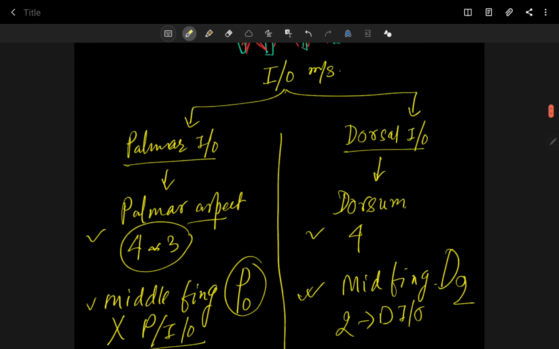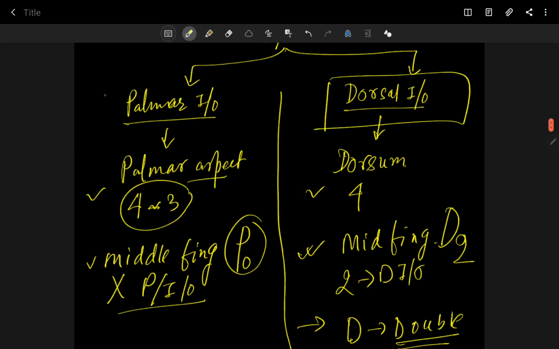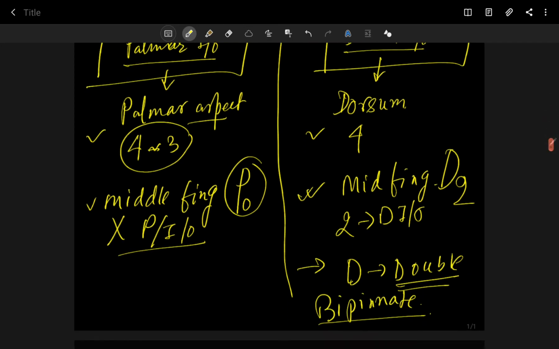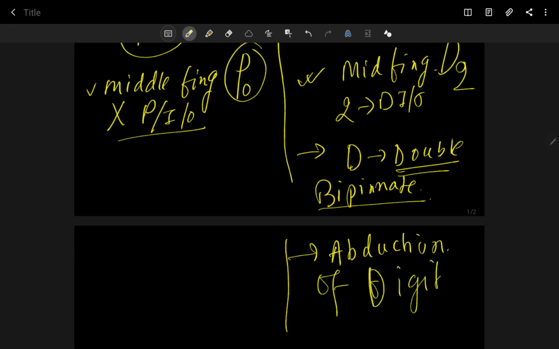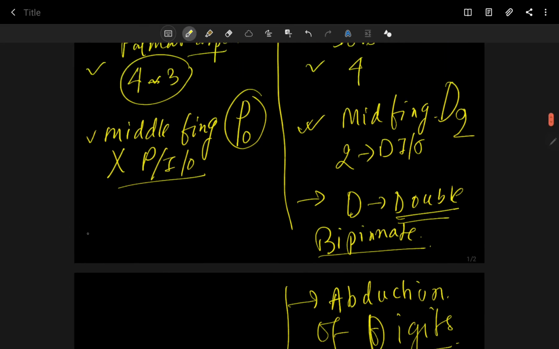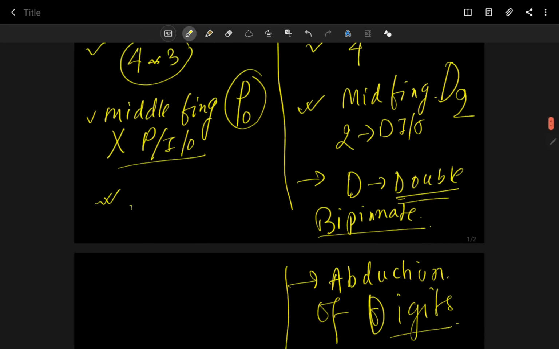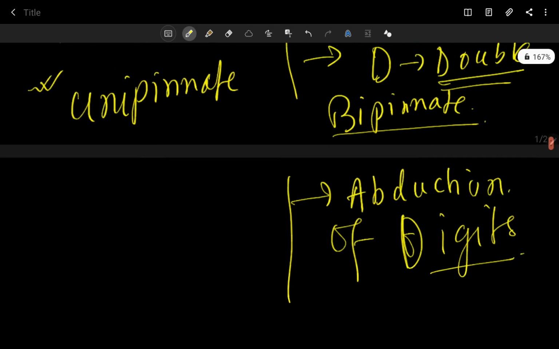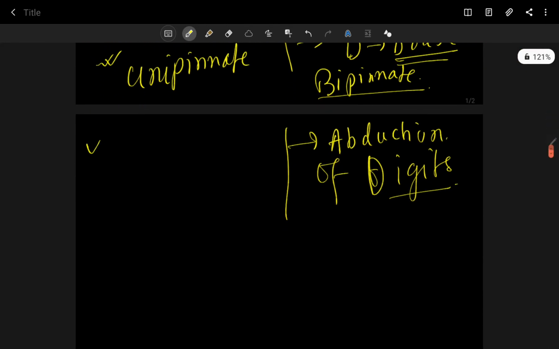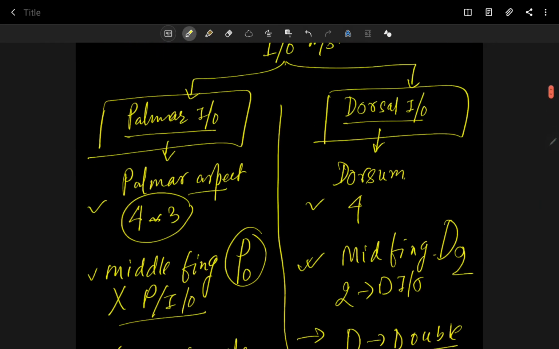So this is the dorsal interossei column, and this is the palmar interossei column. Dorsal interossei are bipinnate, and they cause the abduction of digits or fingers. Your palmar interossei are unipinnate, only one pinnation, and they are helping in adduction.